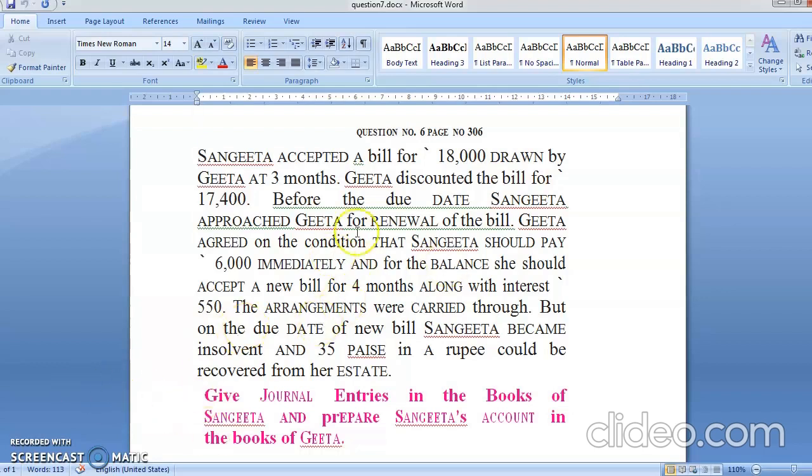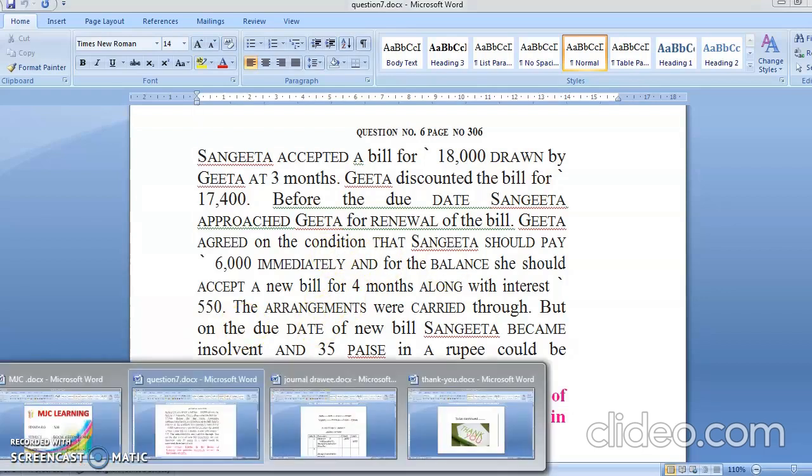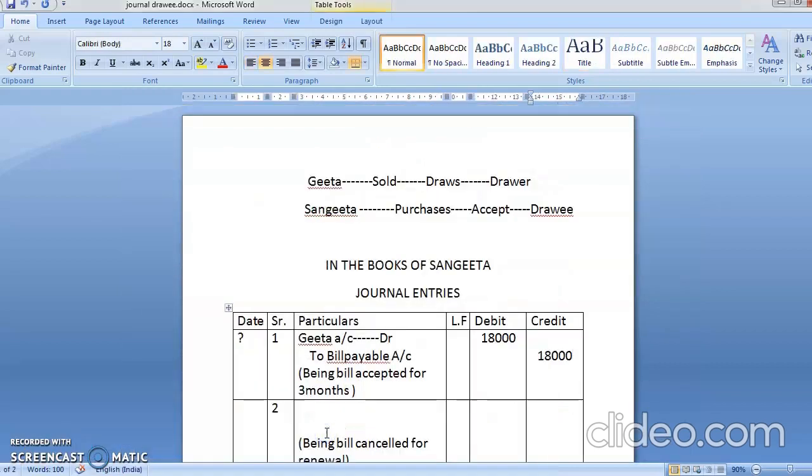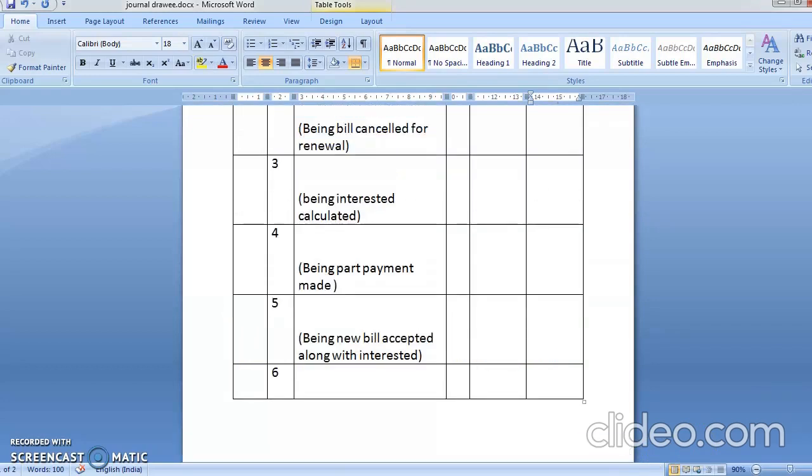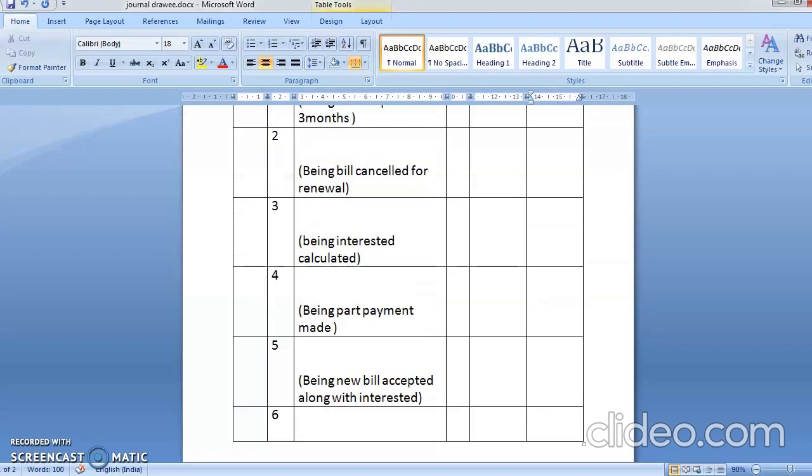Before due date, Sangeeta approached for renewal of bill. Before due date, you are approaching for renewal of bill. Renewal of bill, matlab I have already told you, you have to pass 4 entries without thinking anything. What are those 4 entries? First is cancellation of the bill. Second is interest. Third is part payment. Last but not the least is for the new bill. Okay, so first we will pass the cancellation entry.